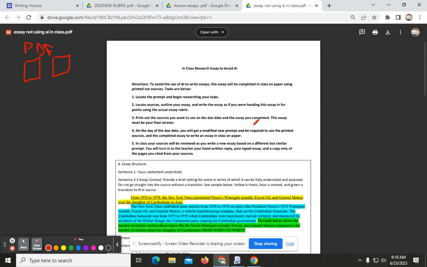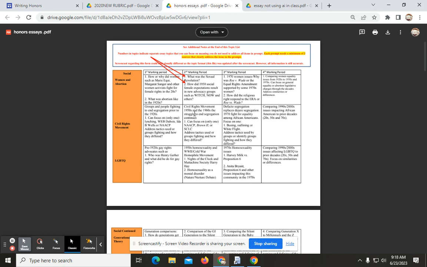You are also going to be asked to bring in your essay. So again, the expectation is you are writing this essay using the guidelines from the rubric if you were turning in that particular essay. When you come in on the due date, I am going to change the prompt a little bit. What that means is, if you answered this prompt about 1950s and the 60s, the struggle to end segregation, did the research, and wrote your essay, you should still be able to come into class and produce an essay utilizing your understanding of your particular topic.